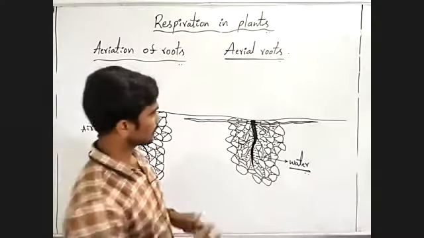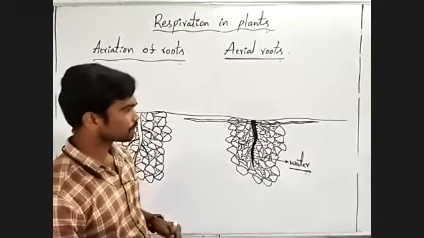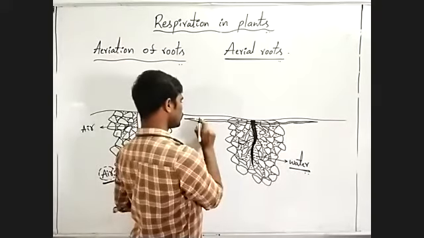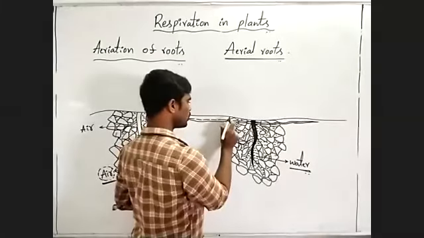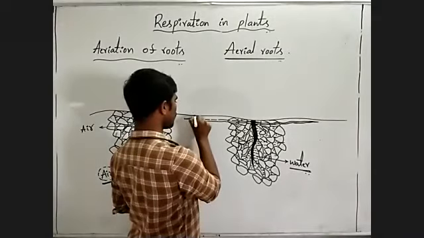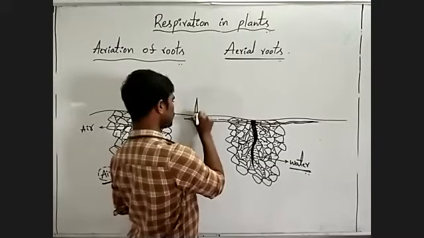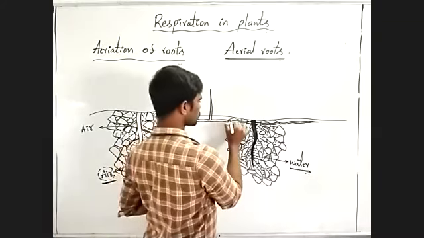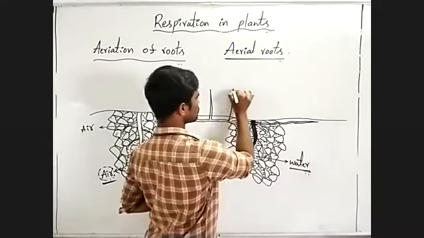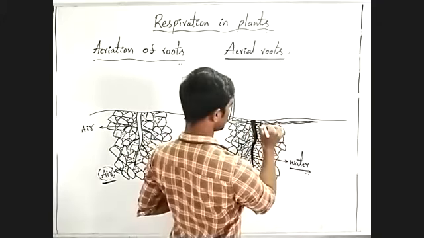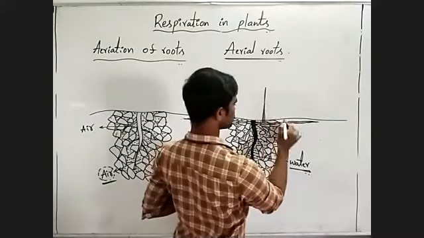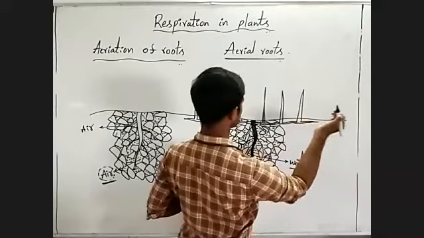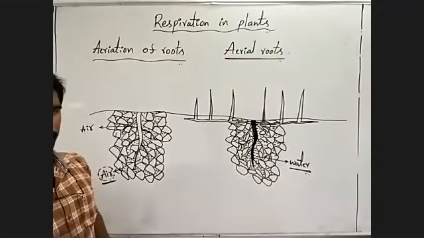Then, from the horizontally growing lateral branch of the root, some vertical outgrowths, or vertical roots, grow out of the ground. Observe carefully.